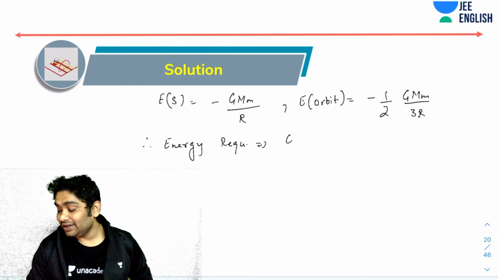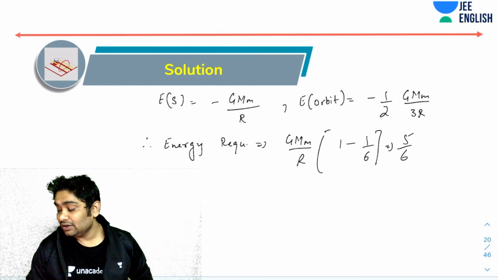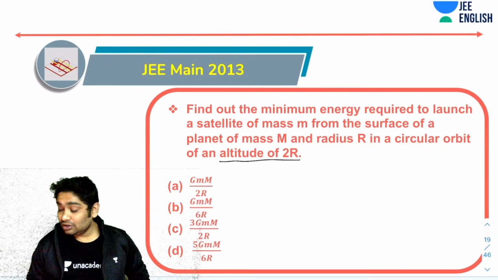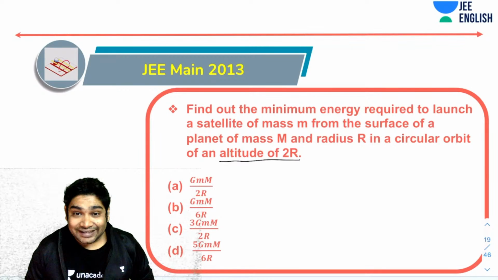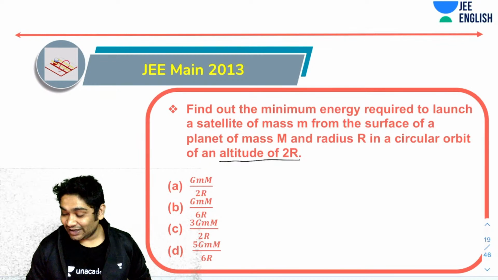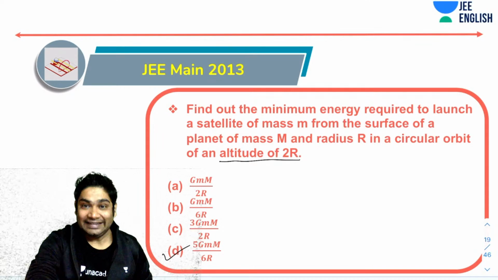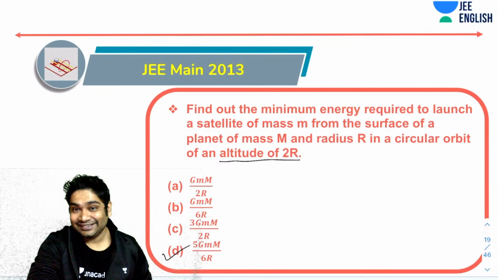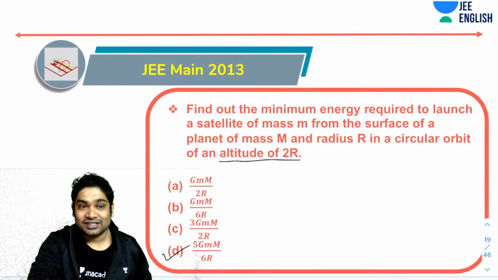So that will be GMm over R times 1 minus 1 by 6. That is 5 by 6 GMm over R. Right. So that is in fact option D. So well done, you guys. Option D is the correct answer. All right, very well done. I think three of you gave the right answer.